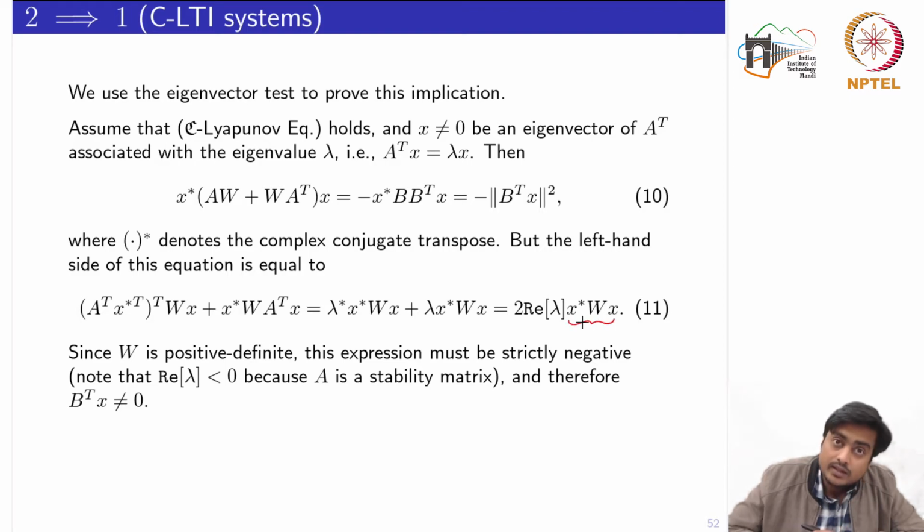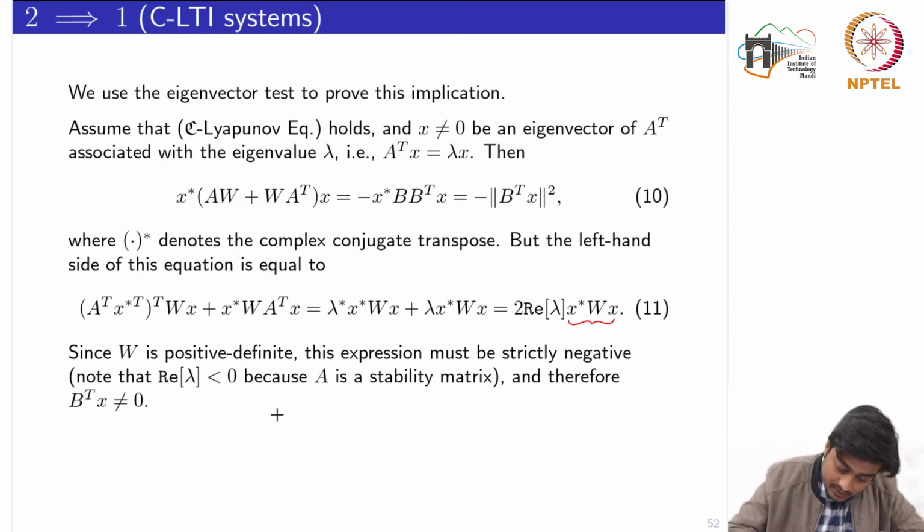So this part would definitely be positive. Now here we are taking only the real part of the eigenvalue lambda, and since there is an assumption that A is a stability matrix, the eigenvalue must definitely be on the left hand side. So this term would definitely be negative. If it is negative, then it will never be equal to 0, because on the right hand side we have minus norm B transpose X.